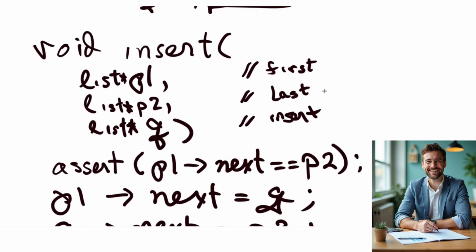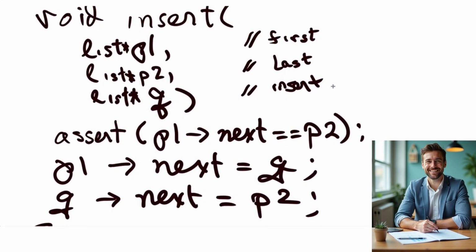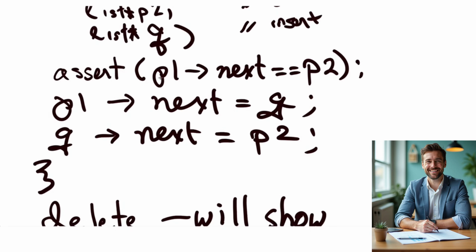So here's how to do the insert. First, for the element to insert, we assert that P1 next is P2, so they're adjacent elements. Then we say P1 next points at Q, Q next points at P2, and we're done. The element's been inserted.